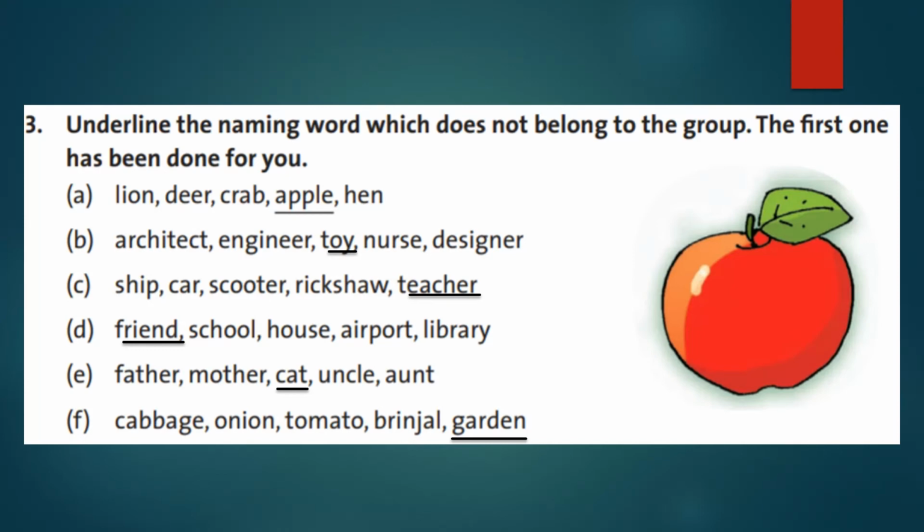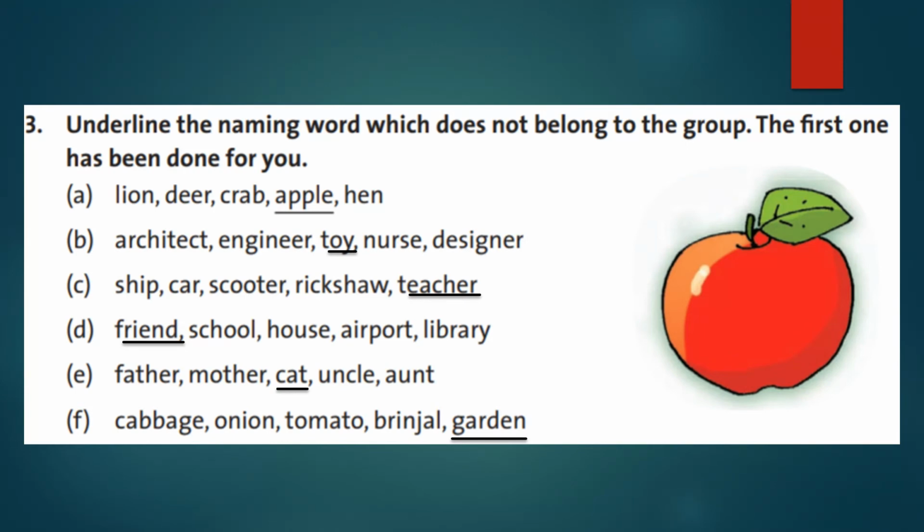Next, ship, car, scooter, rickshaw, teacher. So teacher is the name of a person and remaining are things, that is vehicles. Next, friend, school, house, airport, library. Friend is the name of a person. Remaining are the names of places.